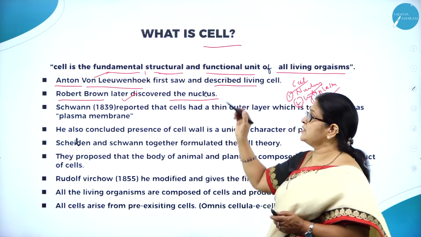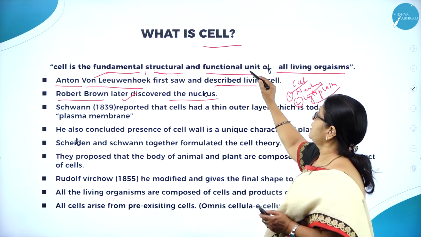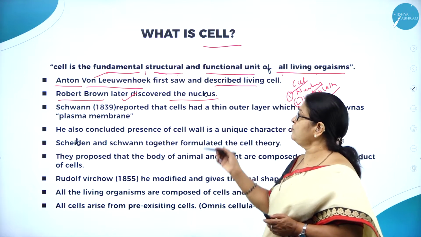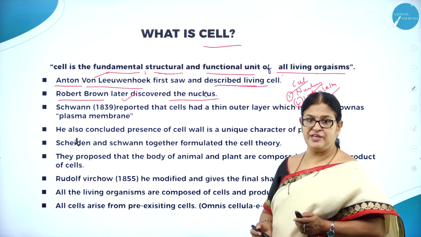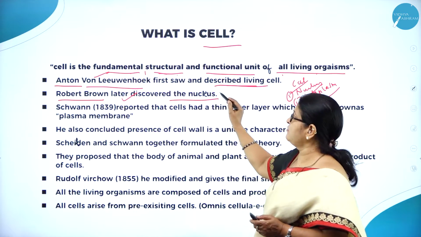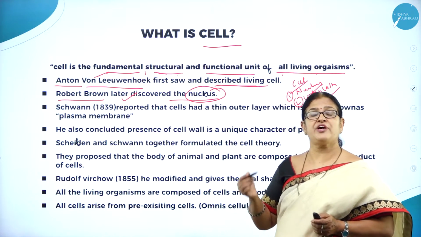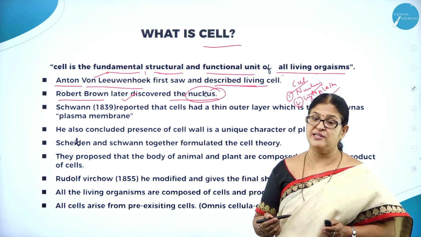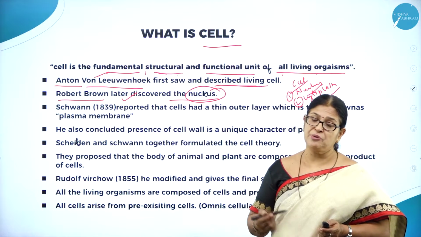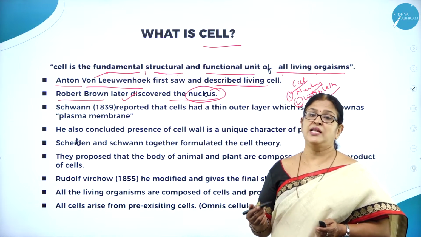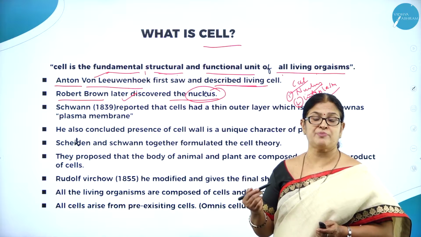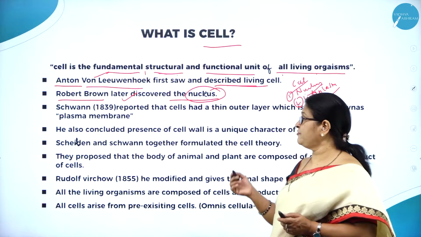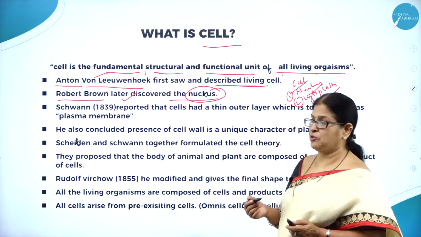The nucleus is a very important part of a cell which contains DNA and RNA, the nucleic acids, and the cytoplasm also has cell organelles like endoplasmic reticulum, Golgi bodies, and mitochondria. So there are different types of cell organelles found in the cytoplasm.